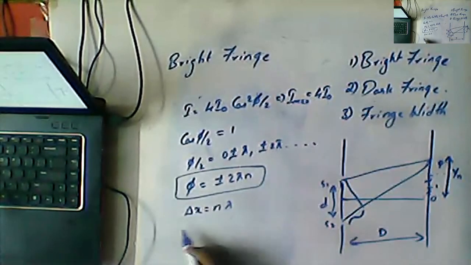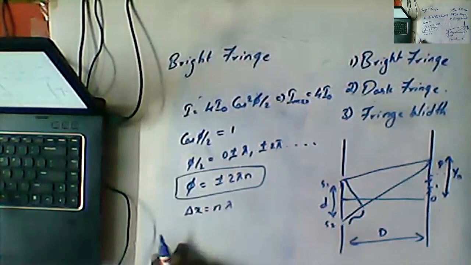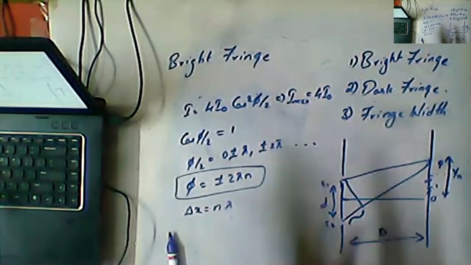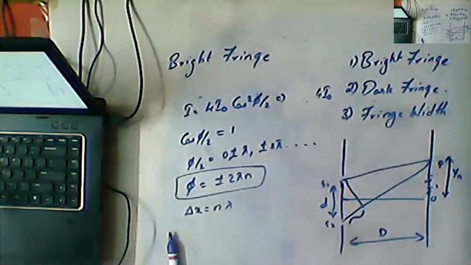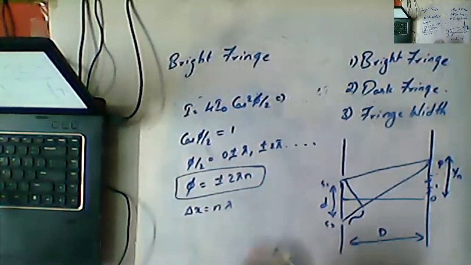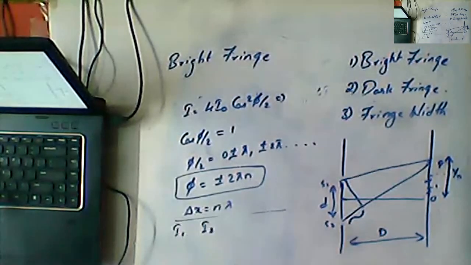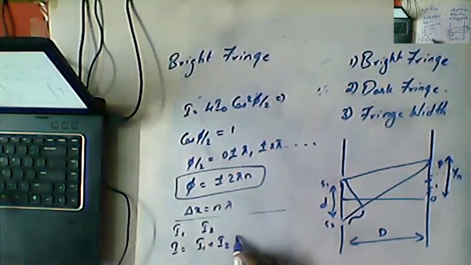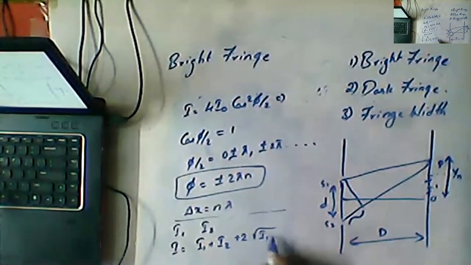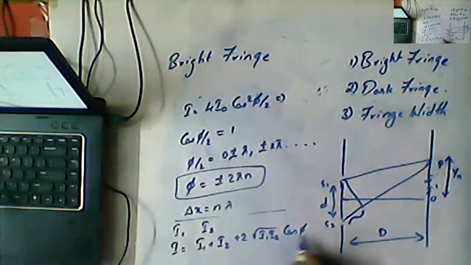For example, I1 and I2 are intensities. Before going directly, we already know that I is equal to I1 plus I2 plus 2 square root I1 I2 cos phi.